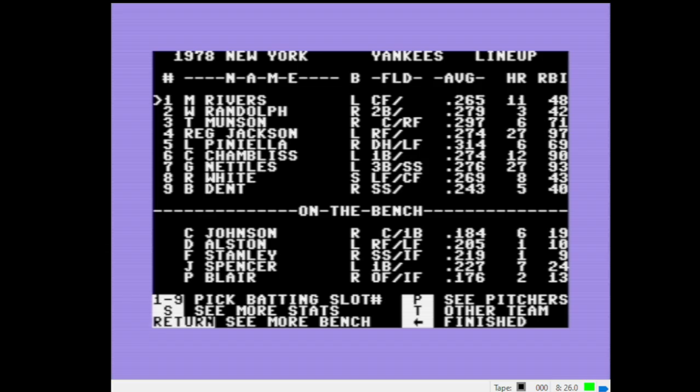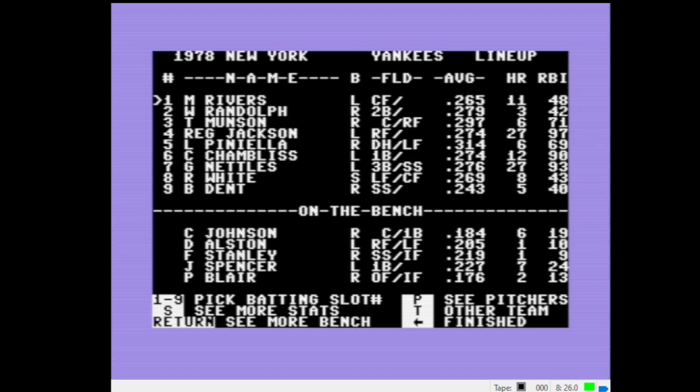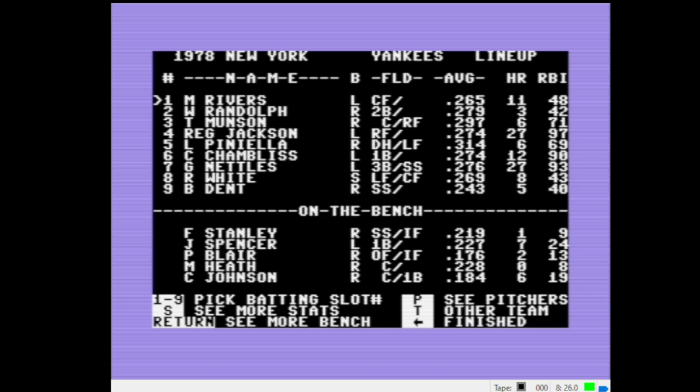So we can see that he's not on our bench because he didn't make the top 15 based on plate appearances. So my choices are a bit limited. Fred Stanley replaced him later in the game, so I think that's where we're going to go here. Fred Stanley in for Randolph.